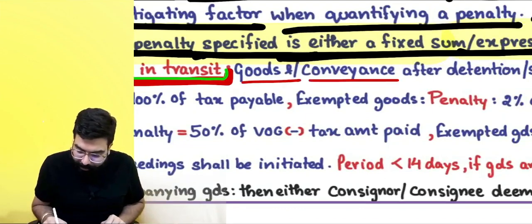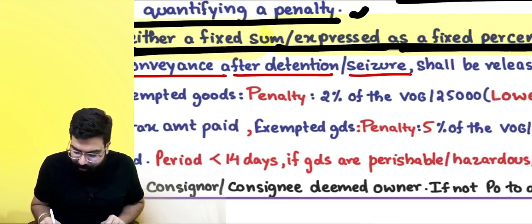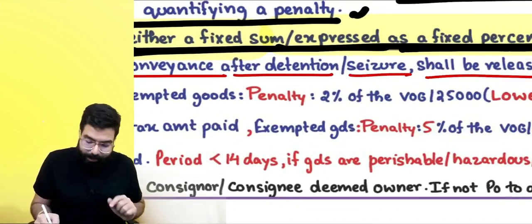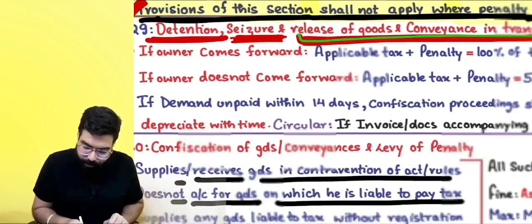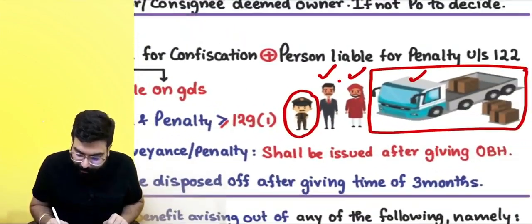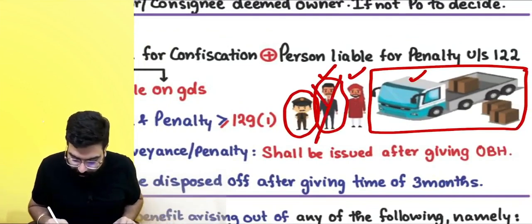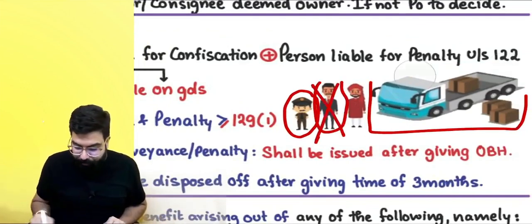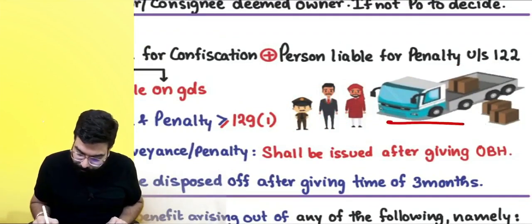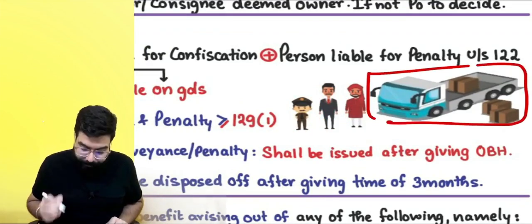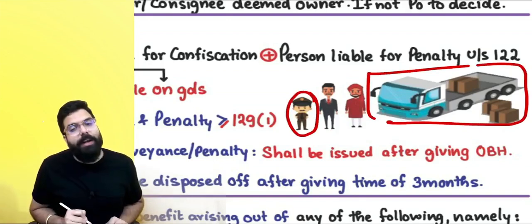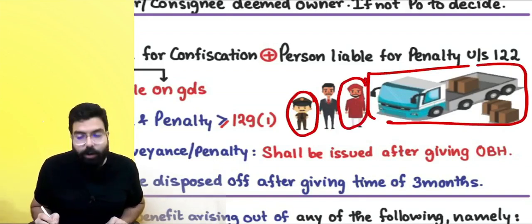Goods and conveyance after detention or seizure shall be released when, number one, this owner can come forward, or this owner says, no, I have a lot of reputation, I will not come forward. Everyone listen. The truck was stopped on the way. The officer told the driver, hey driver, call the owner.